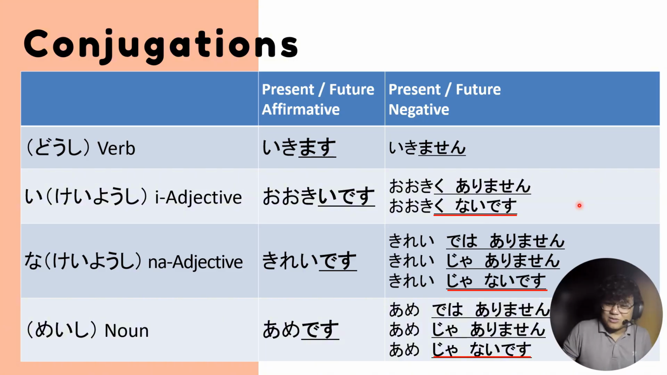By the way, the words being presented here are in polite forms. So again, a polite form ends with des and mas. For i-adjectives, we add des to the adjective. So oki des. If you're going to say it's not big, we can say okiku arimasen, or we can also say okiku nai desu.